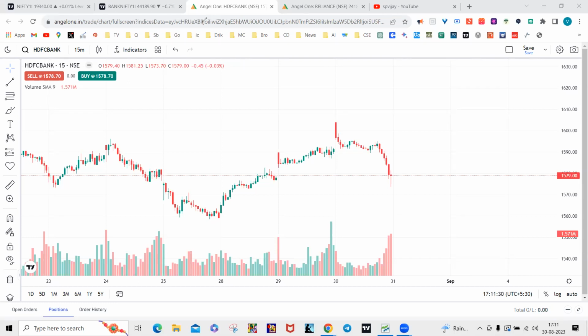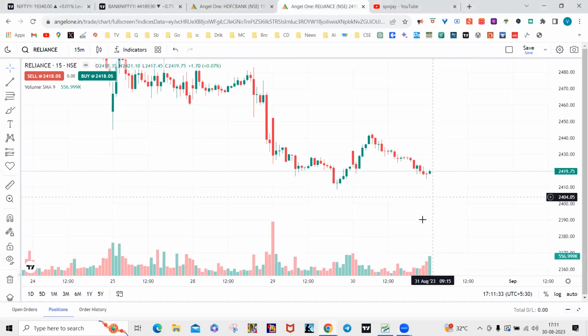Second is Reliance Industries. Reliance Industries also today, as you can see, had an open is equal to high condition, but for a moment it violated this condition. Once you get a closing above this, you conclude that it's violated, but it depends on how the candle breaks the open is equal to high. Assume that this is a crucial level, and the breaking of this level happens with a strong candle.